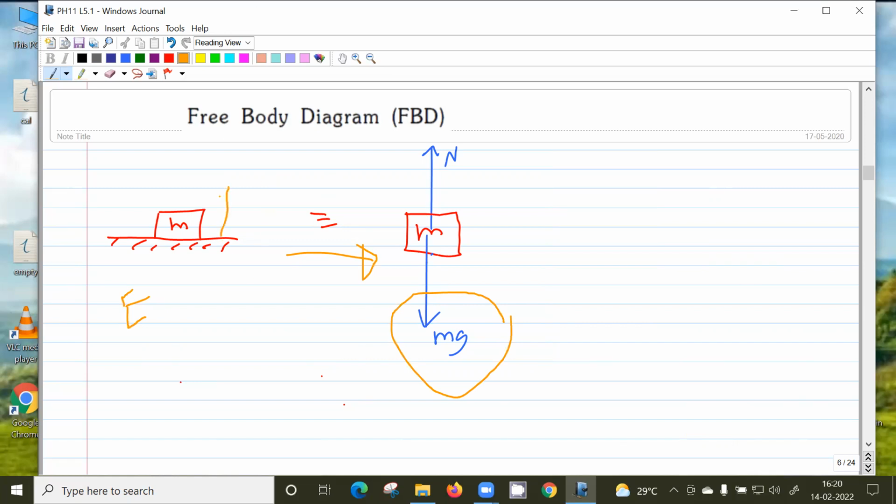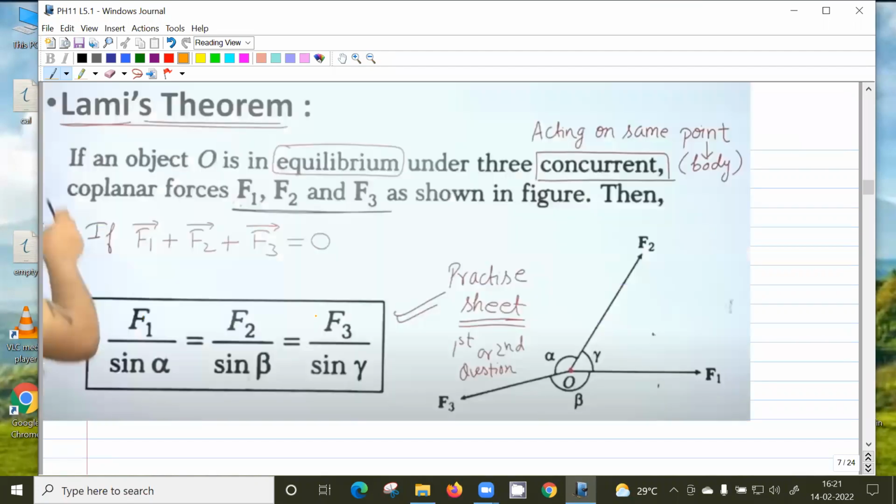The surface is removed and we have put a normal reaction to produce the effect of the surface. So the free body diagram is this: body m is free here. It is not in contact with other things, but the effect of those contacts is represented by the forces. Now this body is being acted upon by two forces and there is nothing else in the universe in contact with it. Is it clear? This is very basic.